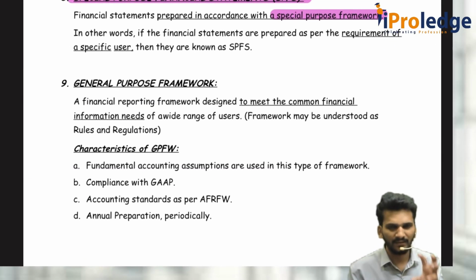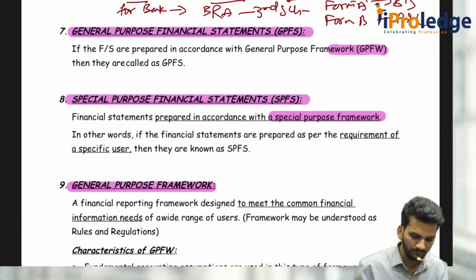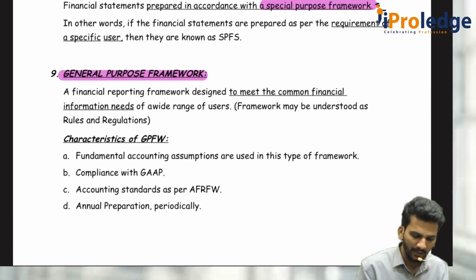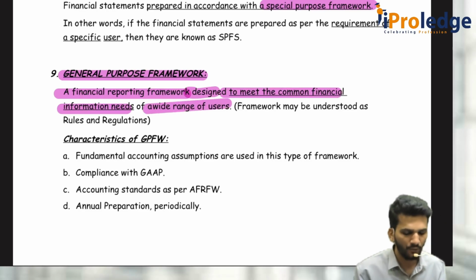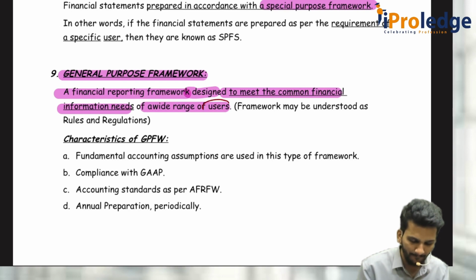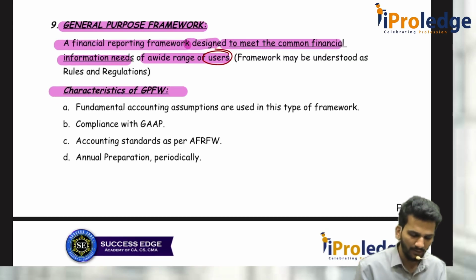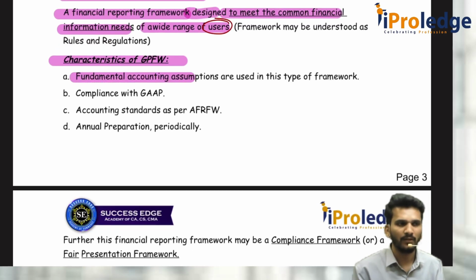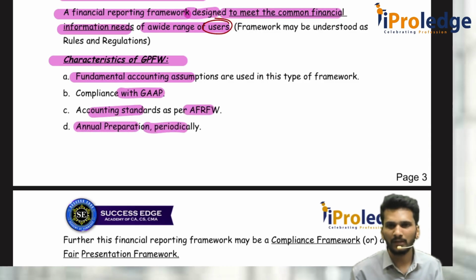Whatever it is, this is just for better understanding. General purpose framework and special purpose framework. General purpose means a financial reporting framework designed to meet the common financial information needs of a wide range of users. What do we mean by a wide range of users? We will discuss it later, who is the user of the financial statements. They follow the fundamental accounting assumptions, that is going concern, accrual and consistency, then compliance with GAAP and accounting standards, as per the applicable framework, annual or periodic preparation, everything is given.